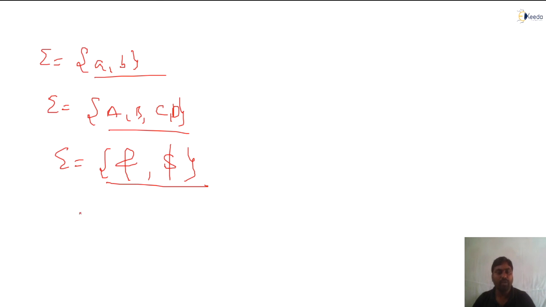We'll observe, you can use any kind of alphabet. Suppose I take the Telugu language, like this. This is also one symbol. This is also an alphabet. So two symbols are used as an alphabet. So I hope you are getting the definition for symbol. Now we'll be looking into the definition for string.